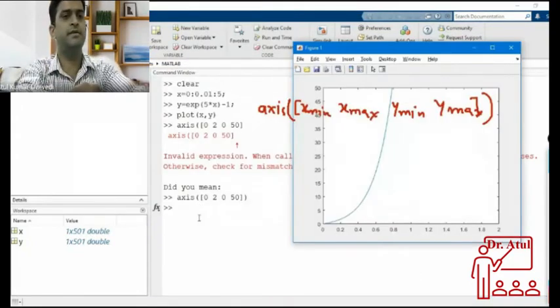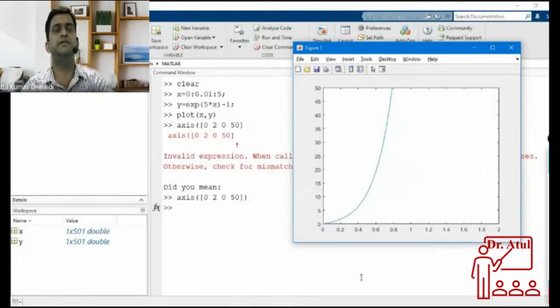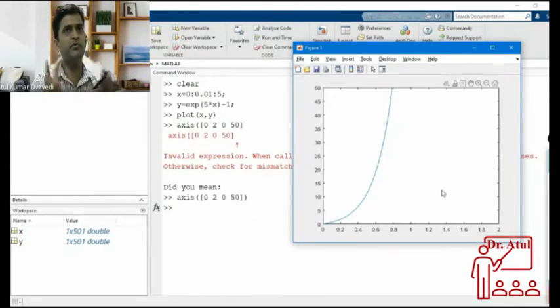Now you can see this plot is modified, and the x-axis is only up to 2. So if you already have a plot available and you want to zoom in, if you want to see the values of a particular area, particular x and y, then we can use this command in our program.